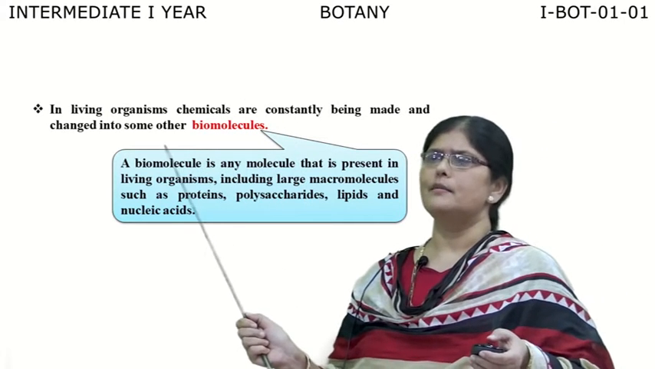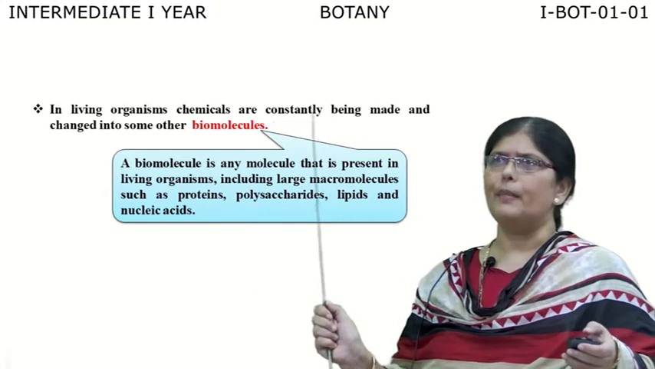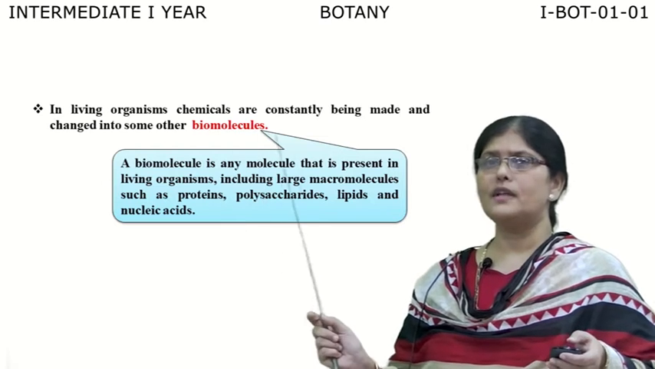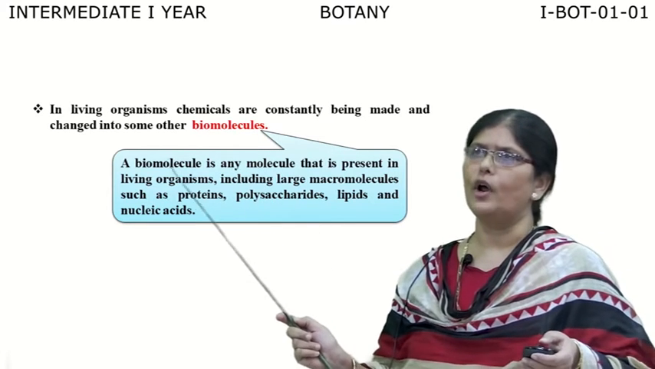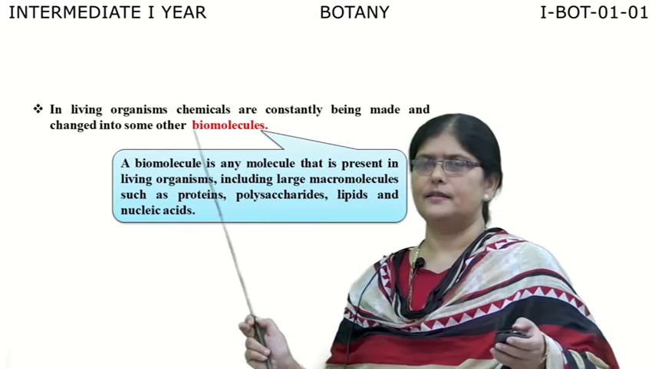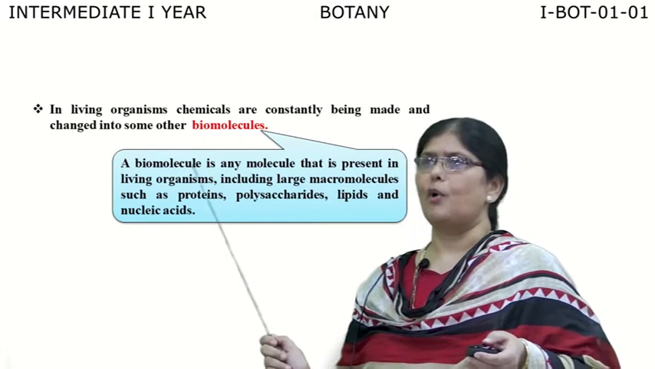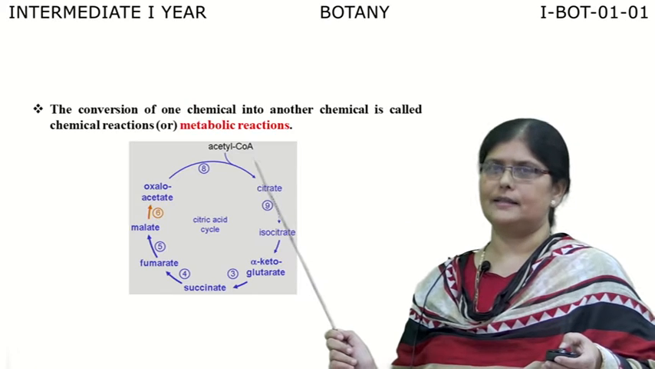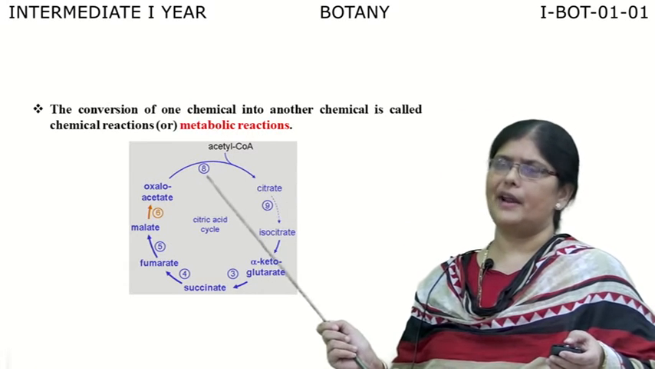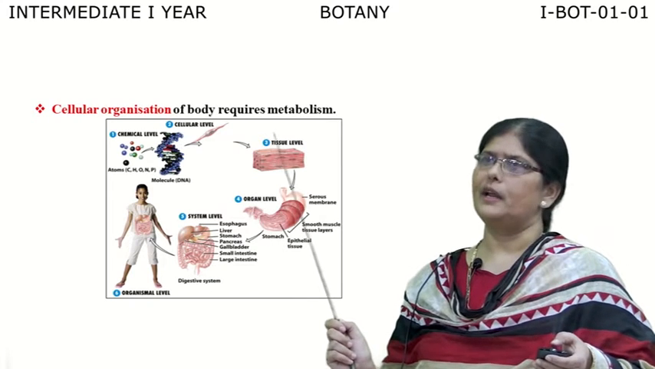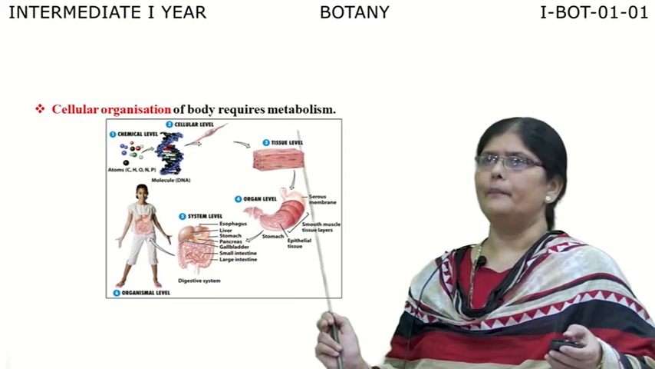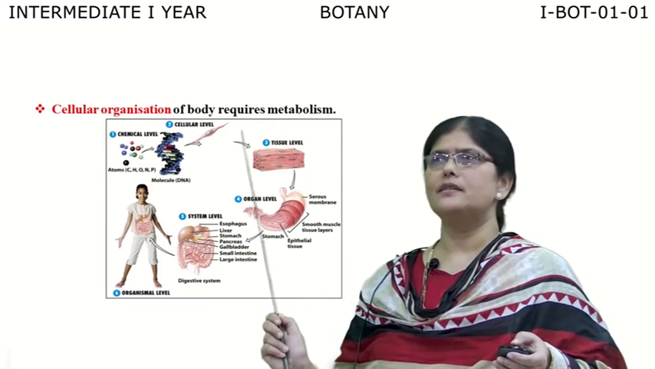In all living organisms, the chemicals are constantly being made and changed into some other compounds or biomolecules. Now here, what is the meaning of biomolecule? It is nothing but a molecule which is present in a living organism, in the form of a large size, that is macromolecules, like proteins, polysaccharides, lipids and nucleic acids. So the conversion of one chemical into another chemical is called a chemical reaction, or you can also call it a metabolic reaction. In multicellular organisms, the cellular organization of the body requires metabolism.